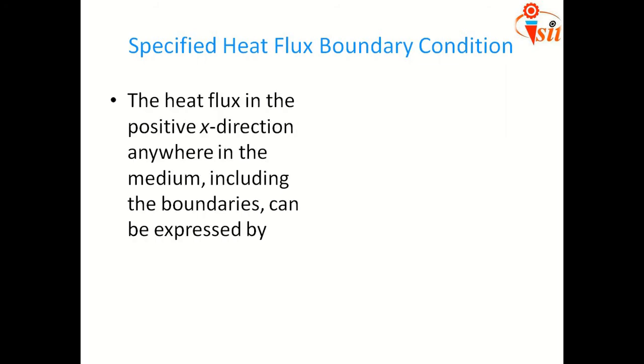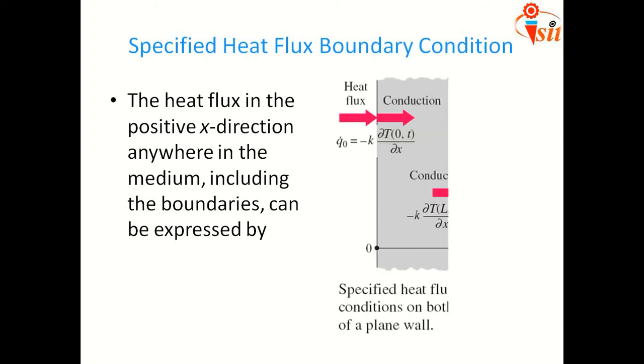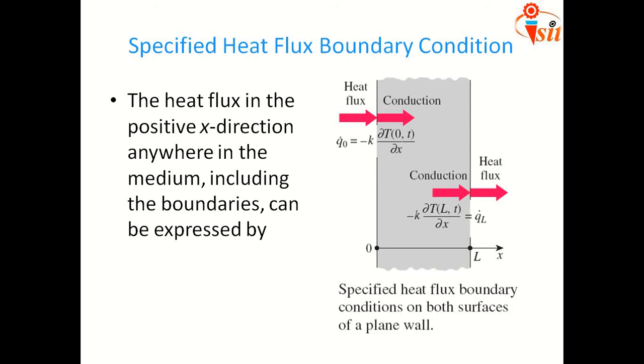Next one, specified heat flux. As you know, heat flux means heat transfer per unit area, so the unit of heat flux is watt per meter square. The heat flux in the positive x direction anywhere in the medium, including the boundaries, can be expressed in this way.